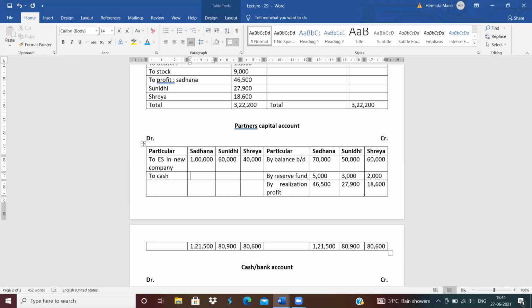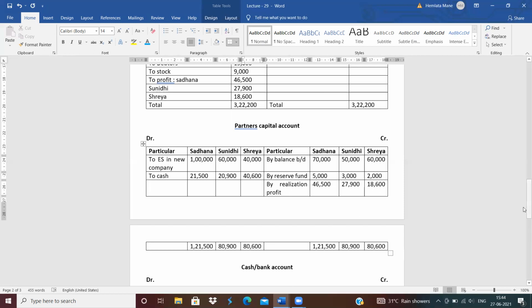Now this difference transfer to the cash or bank account. The difference of Sadhana is 21,500, Sunidhi 20,900 and Shreya 40,600. Clear?